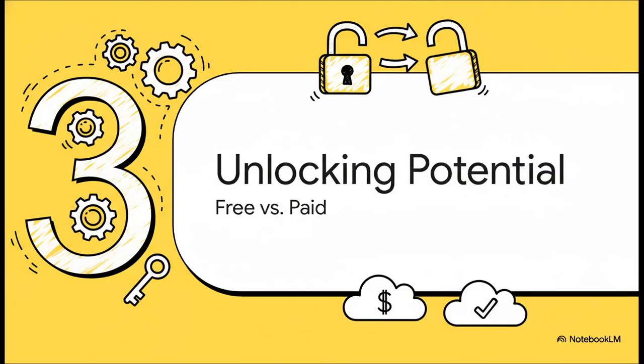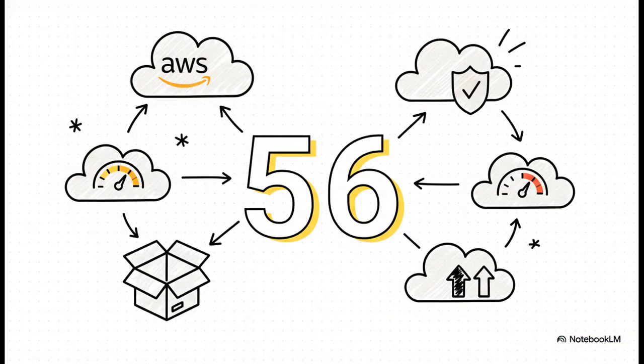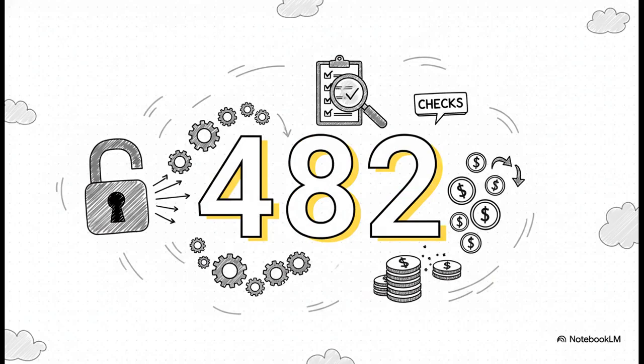All right, so now that we know the 5 pillars, there's a really crucial detail you have to understand for the exam. Not all of these Trusted Advisor checks are available to everybody. So right out of the box, every single AWS account gets access to 56 foundational checks. These are totally free, and they primarily cover those core security items, like the MFA on the root account check, and all of the service limit checks. But to unlock the full power of Trusted Advisor, we're talking about a whopping 482 checks. This is where you get all the really detailed cost optimization and performance recommendations we just talked about.